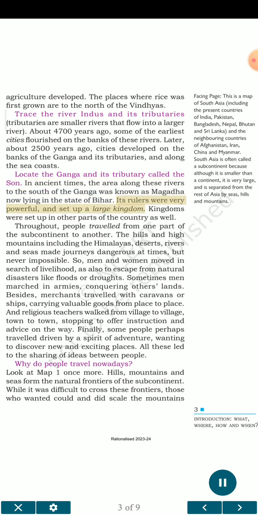Its rulers were very powerful and set up a large kingdom. Kingdoms were set up in other parts of the country as well. Throughout, people traveled from one part of the subcontinent to another. The hills and high mountains, including the Himalayas, deserts, rivers and seas made journeys dangerous at times, but never impossible.